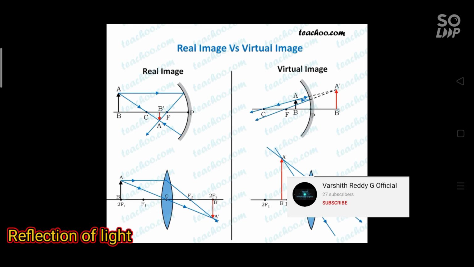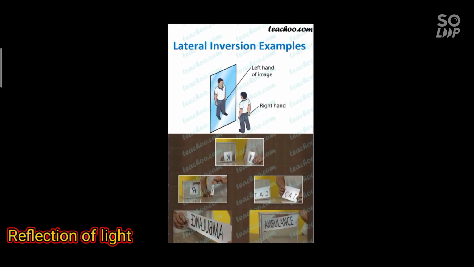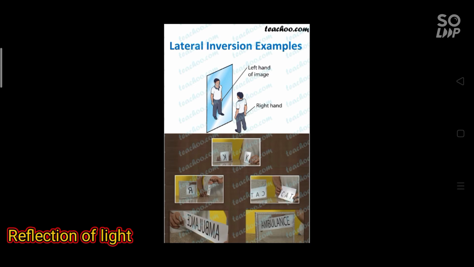Types of images. There are two types of images, that is real image and virtual image. Real image: the image which can be obtained on a screen is known as real image. Virtual image: the image which cannot be obtained on a screen is known as virtual image. Coming to lateral inversion, the interchange of left and right sides in the image of an object in a plane mirror is called lateral inversion. The examples of lateral inversion are shown on the screen.